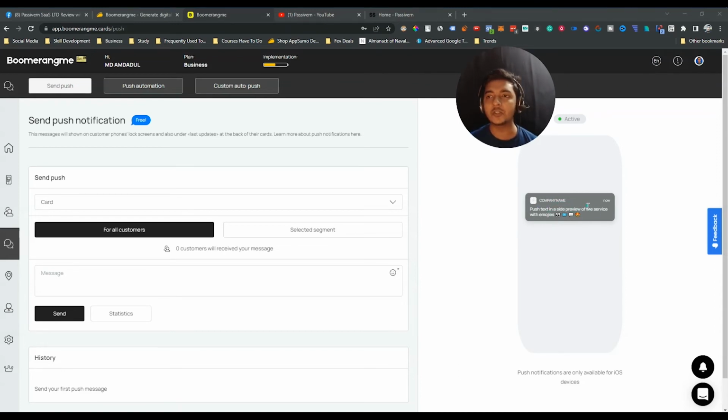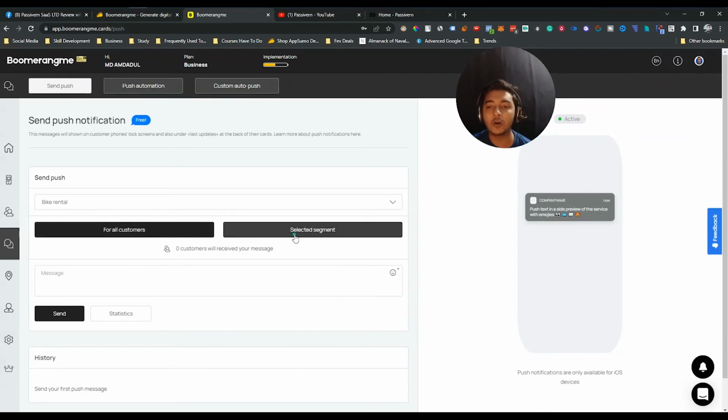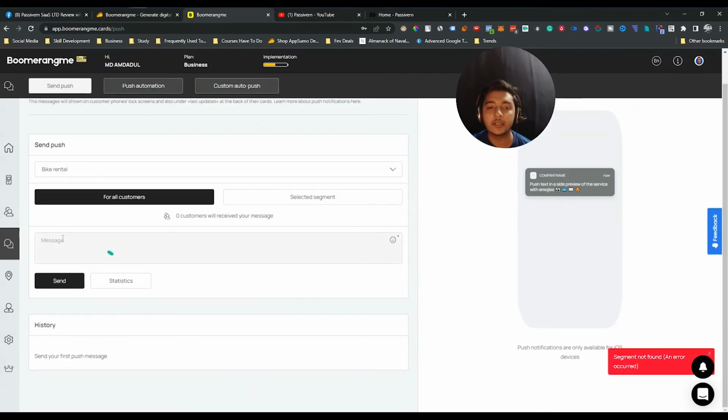On average, a person checks their phone almost 200 times a day. So if you send them this type of push notification, definitely they will convert for your service or your product. And see, here you can select which card you want to send as a push notification. You can select all customers or a specific segment. Then you add the message here, and then you can just send it. I hope you get the idea, guys.